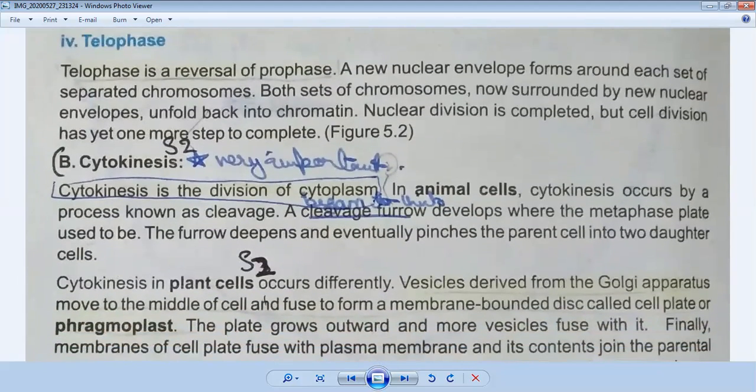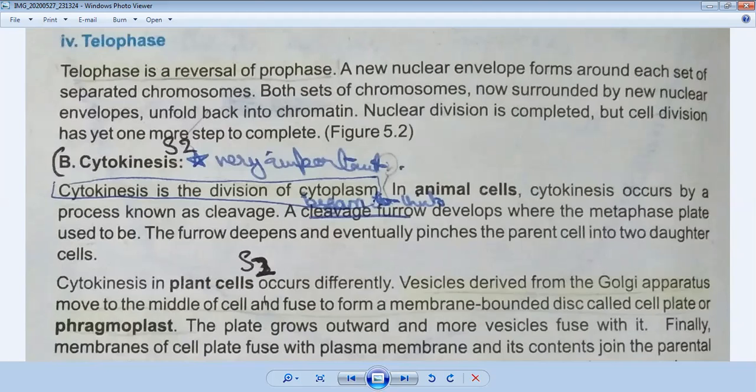A new nuclear envelope forms when two sister chromatids are separated and they are making their complete body. So a new nuclear envelope will be formed, and their organelles will be formed, and both sets of chromosomes, now surrounded by the new nuclear envelope, unfold back into chromatin. They go back into chromatin, and nuclear division is completing. But cell division has yet one more step to complete.